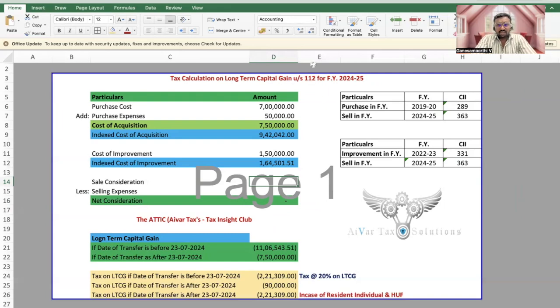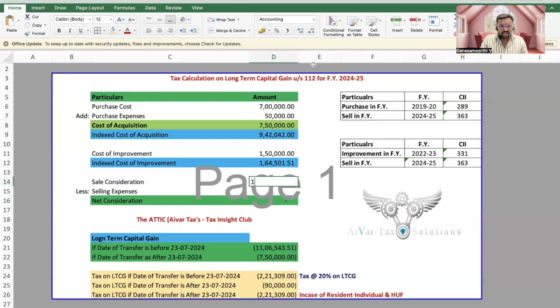The indexation is only applicable if the transfer takes place before 23rd July 2024. In case of a resident individual and HUF who transfers land or land and building, they also have to compute the indexed cost of acquisition or indexed cost of improvement, if any, to know the exact tax applicable to them.